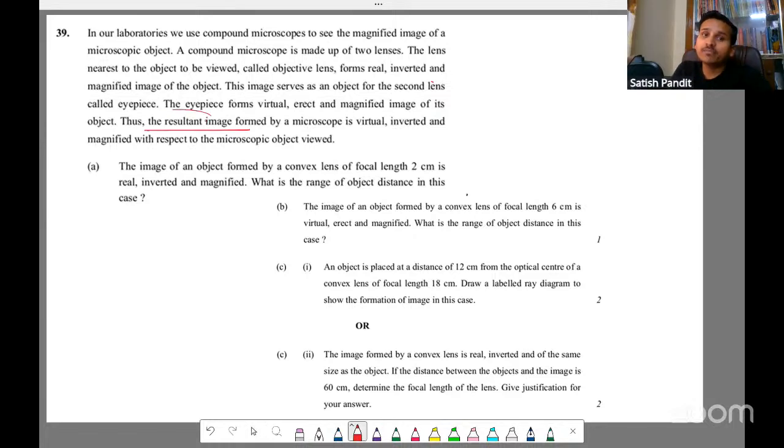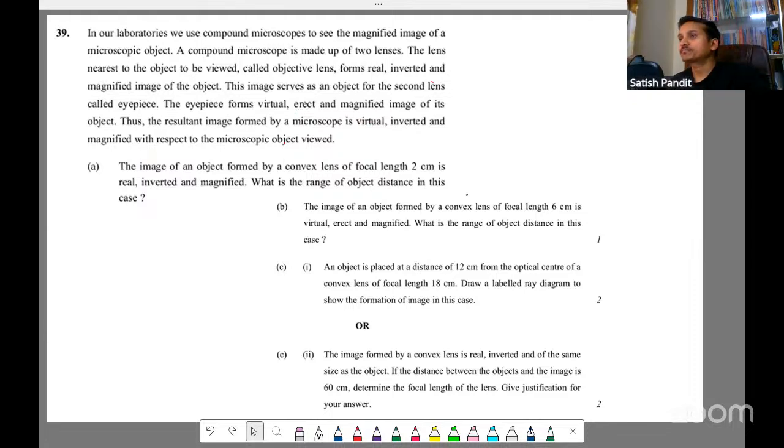That is actually possible. Anyway, we have not seen the functioning of the compound microscope, so that is why you will not be able to understand. There may be some concepts associated with the compound microscope, because they are measuring with respect to the microscopic object viewed. You just ignore this. It's not required to solve the question.